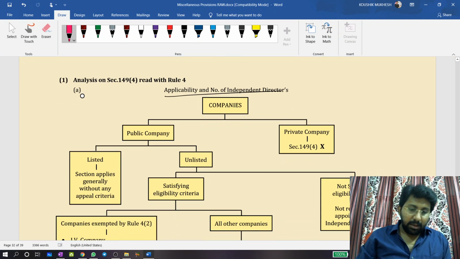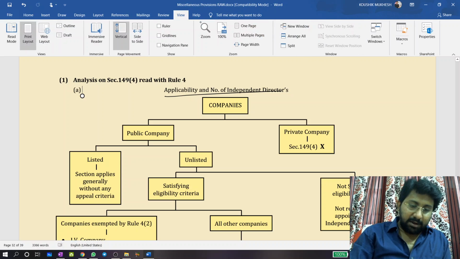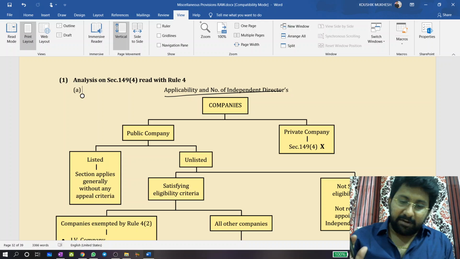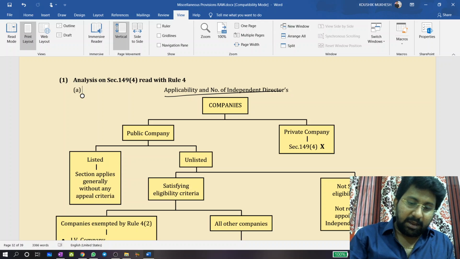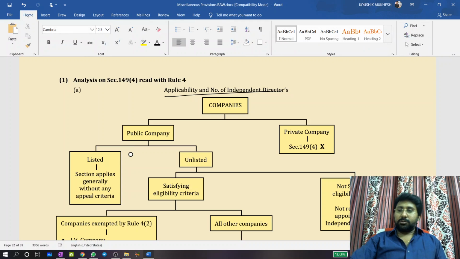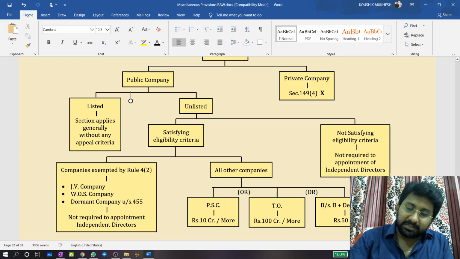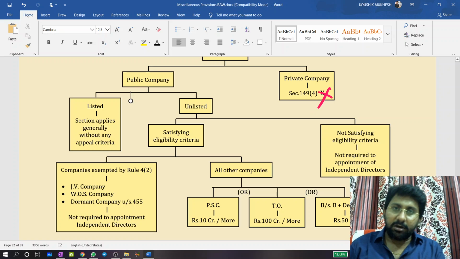Companies are broadly classified into two parts. First one, public company and private limited company. For a private company, the section itself does not apply. So there are two types of companies, one is public, another one is private. For private companies, the independent directors concept does not apply.